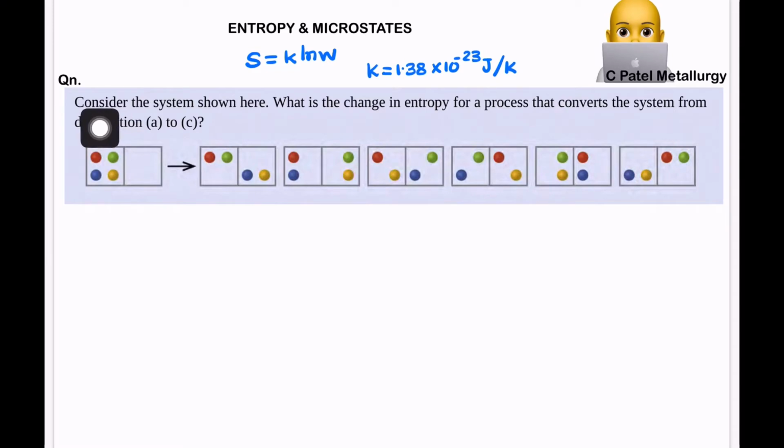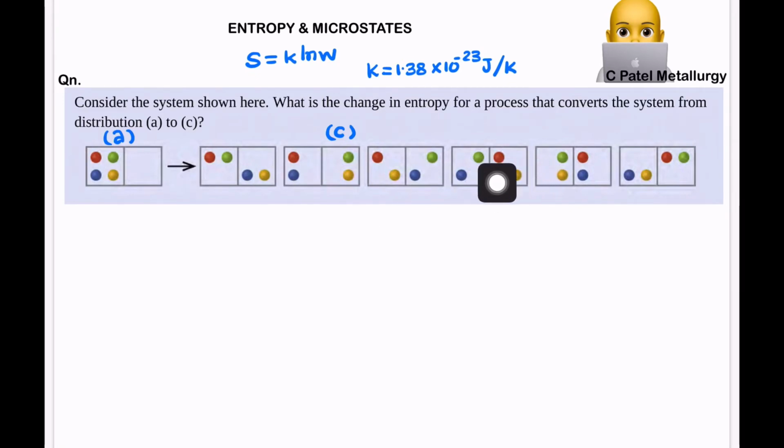The question is, consider the system shown here. What is the change in entropy for a process that converts the system from distribution A to C? So this is the A distribution, and this is the C distribution. Now it is clear that the number of microstates in the A distribution is only 1, but in the C distribution we have a total of 6 microstates. That is 6 ways of arrangement there. So we have 6 microstates.